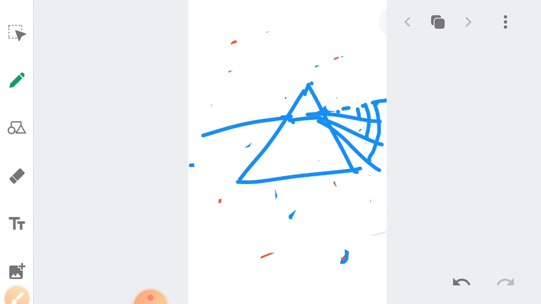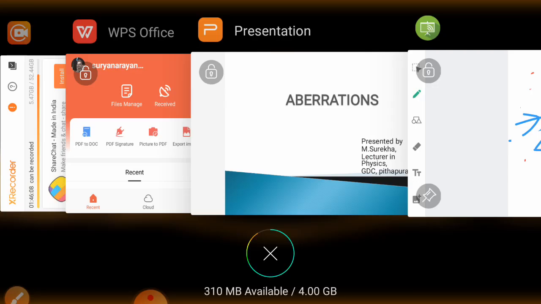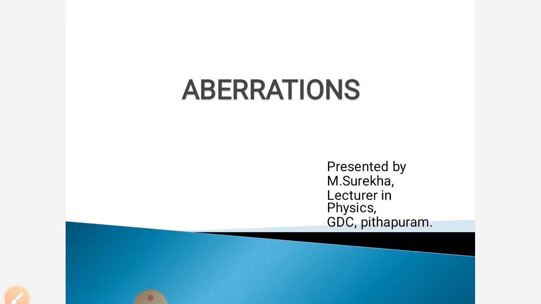This is nothing but dispersion. That is, white light deviated into different colors is dispersion. This is all about some basic points. We also have to know some more basic points for this concept.